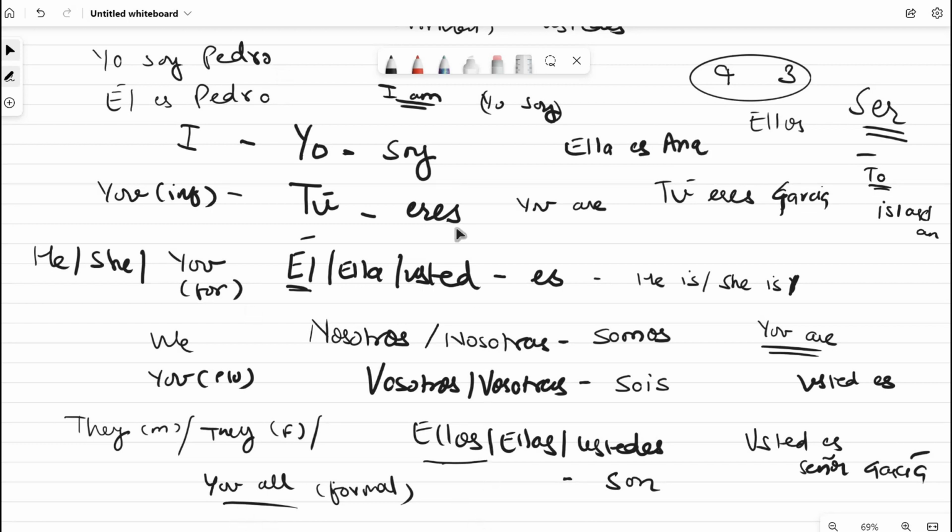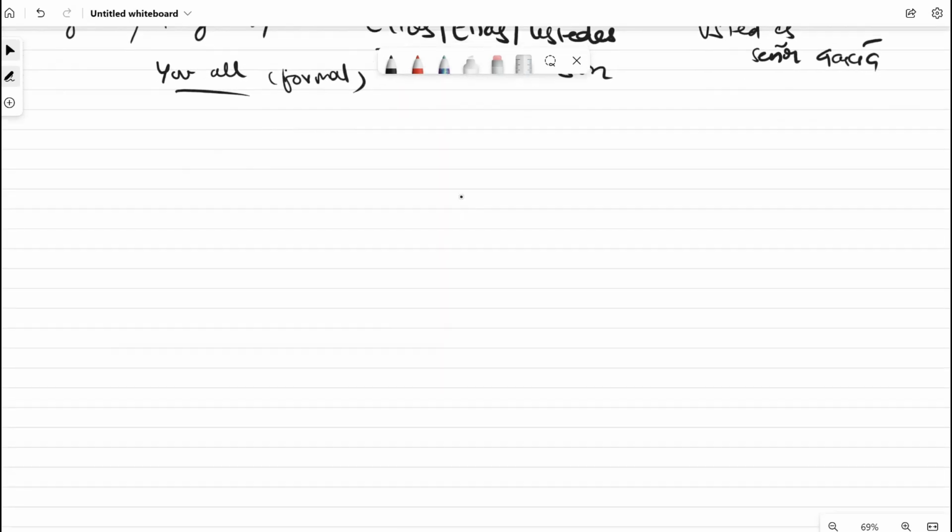Now, in Spanish, a student is estudiante, and the plural is estudiantes. Now, singular, plural, masculine, feminine, we'll do it in a separate class. In our next class, we'll be dealing with nouns because every noun in Spanish has a gender. So we'll be dealing with masculine, feminine, and singular and plural nouns. But for now, a student is estudiante and students are estudiantes.